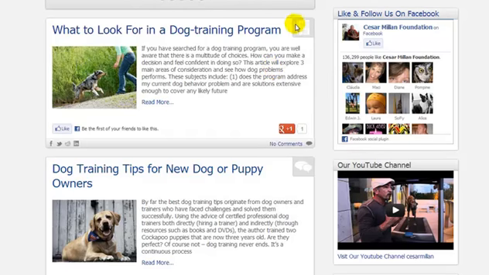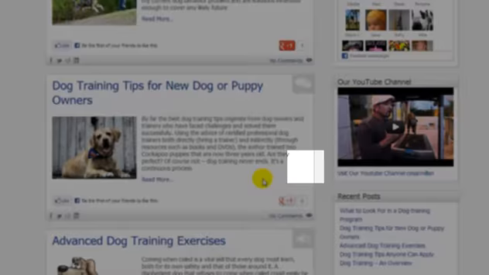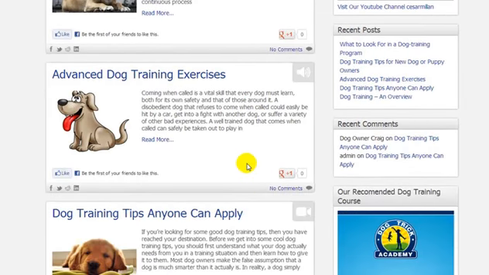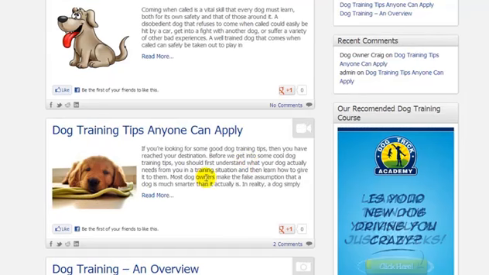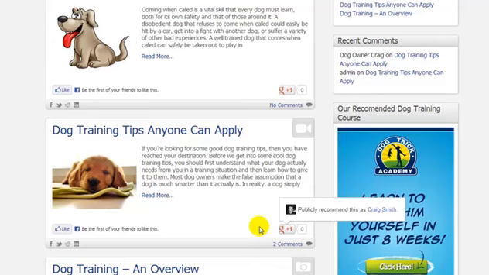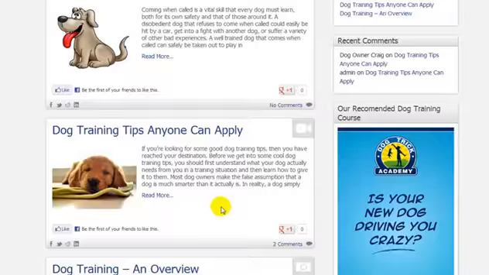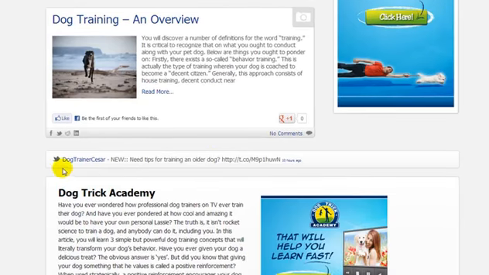You'll notice that we have these icons in the right corner here, and when you're creating a post you have the option to choose what type of post it is. So for example, if you were creating a post and you add in a video, you would select the video icon to appear. So if a visitor is scanning over the home page, it's very clear that this is a video icon, so they would expect a video. We have the option to add comments, +1 it on Google, like it on Facebook, and we have some sharing options here. Scrolling further down, we have the latest tweet.